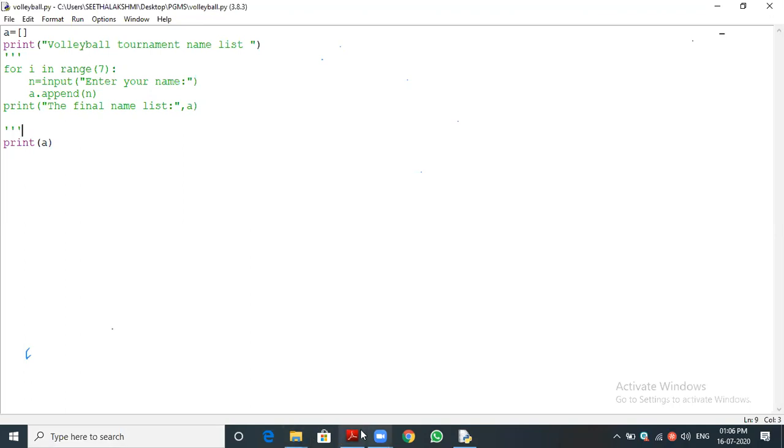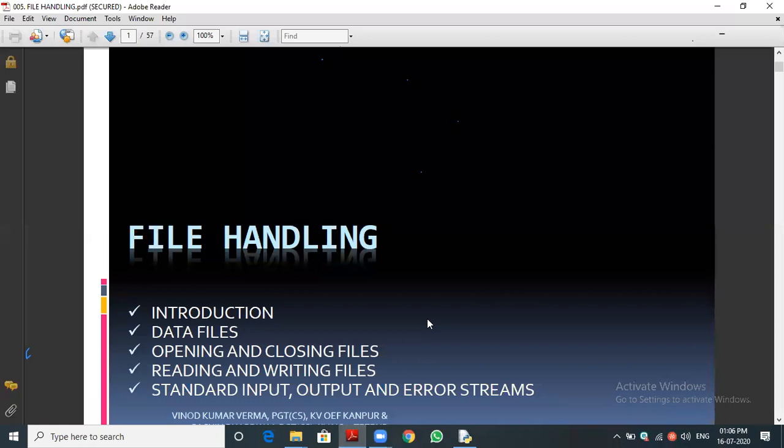Yes, sir. Can you say why we need a file? We know what is a file. What is the importance of file? To store the data permanently, we get it from the user.